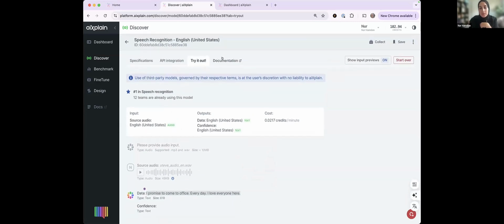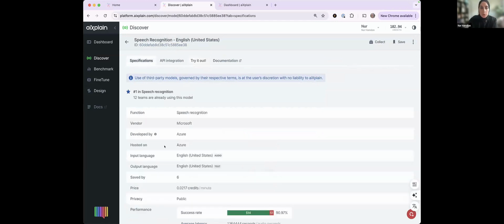This is documentation. If that model has documentation from its own vendor, whether it's the developer or the host, you will also be able to access that for your information. You do not need it in Explain because that documentation is usually embedded inside of the assets. That's why it's easy to add an asset to an agent in Explain, because you don't have to add this description. The agent already knows where to find the description of any asset and know how to use it. So that's one of the benefits here.